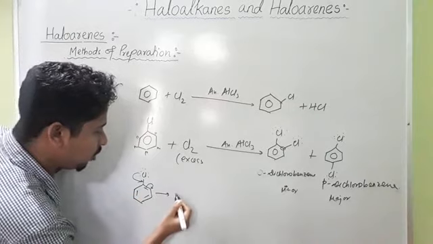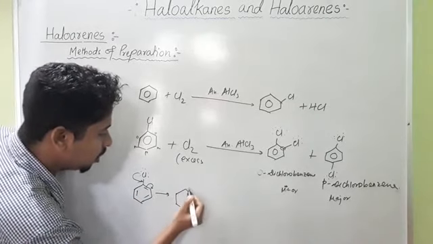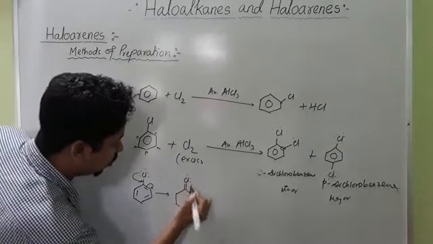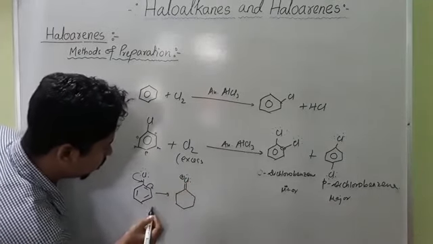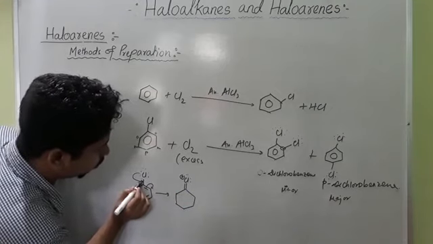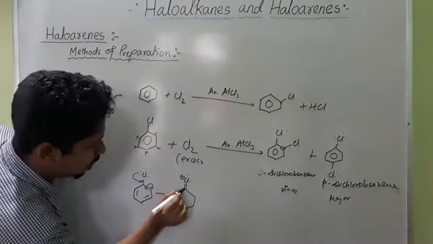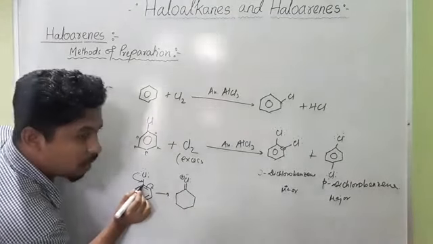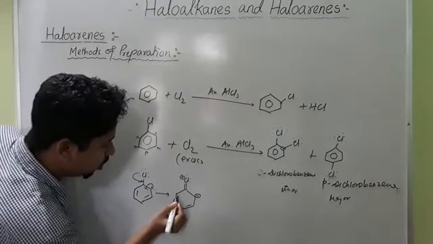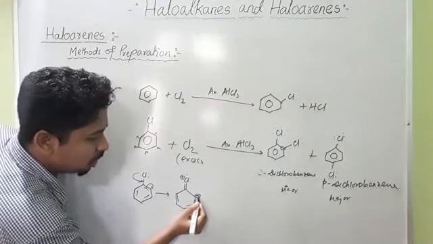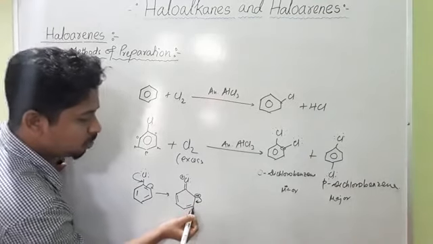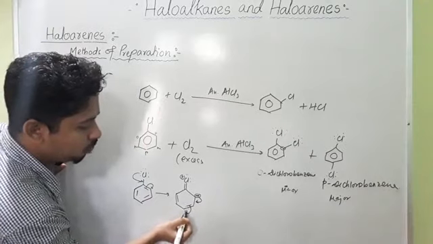So what will be the structure? You will get a development of double bond here, 1 2 3 4, and it will be plus. When this electron jumps to this carbon chlorine bond, there is a development of a double bond, and the valency of this carbon will increase, so this pi bond will shift to this carbon, so it will become minus. Here will be a double bond. Now this is a negatively charged carbanion, it is not a stable one, so it will shift this bond, the valency of this carbon will increase, so this pi bond will shift to this carbon.